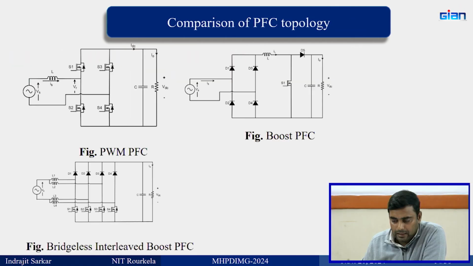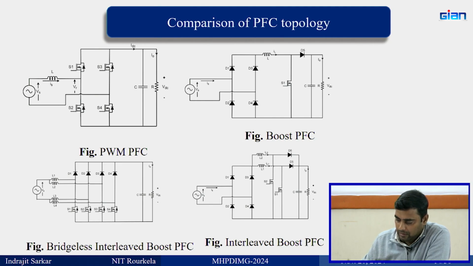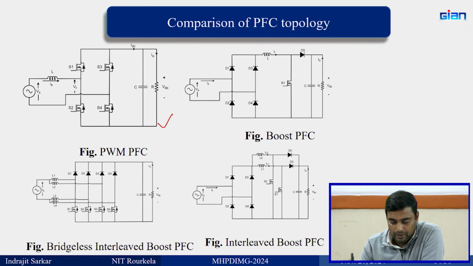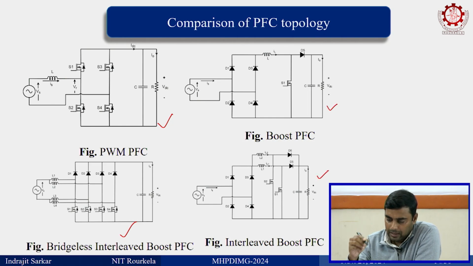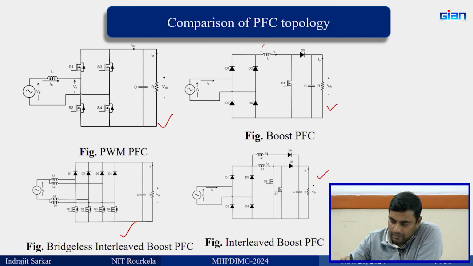Now there are several such topologies. So this is the PWM rectifier, then we have, I will come to that, the bridgeless interleaved PFC. Now just look at this topology, this very famous topology, and you must be familiar with it.